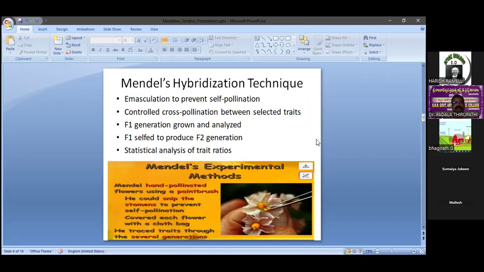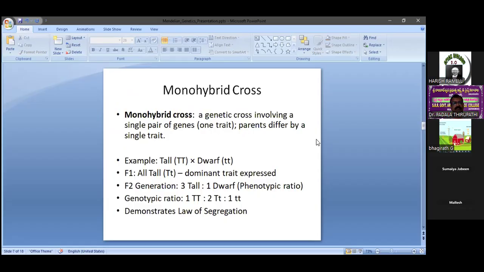Is it clear? Yes, sir. Okay. So Mendel conducted 3 types of hybridization: one is monohybrid, second is dihybrid, third is trihybrid also. Monohybrid cross, you know very well, is a cross made between 2 true parental plants, P plants, which differ in a single trait.